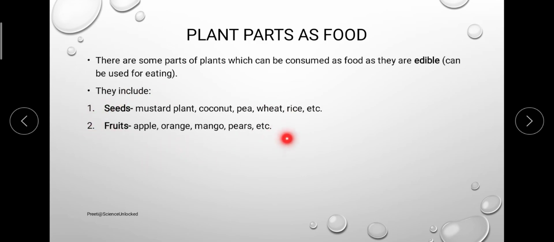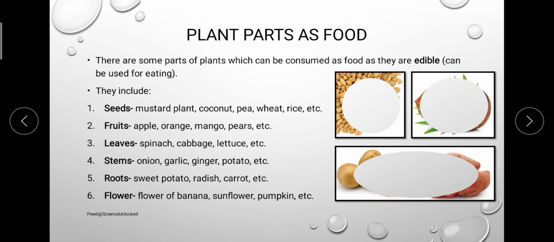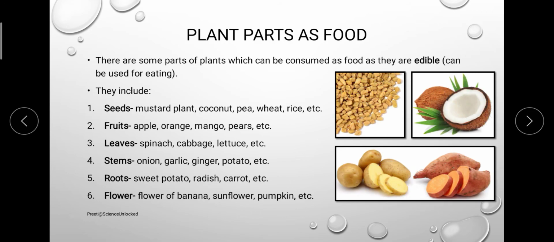For example, here we come to the fruits category: apple, mango, orange, different sets of fruits that we generally consume. Similarly, we have leaves as the edible part. Similarly, we have stem as the edible part. Then we come to roots and flowers as the edible part of the plant. Now you will observe that in all the different sections that we have taken as the edible part of the plant, we are consuming almost every part of the plant, but not with reference to the same plant. In one plant we are consuming its flower, on the other plant we are consuming its seed.